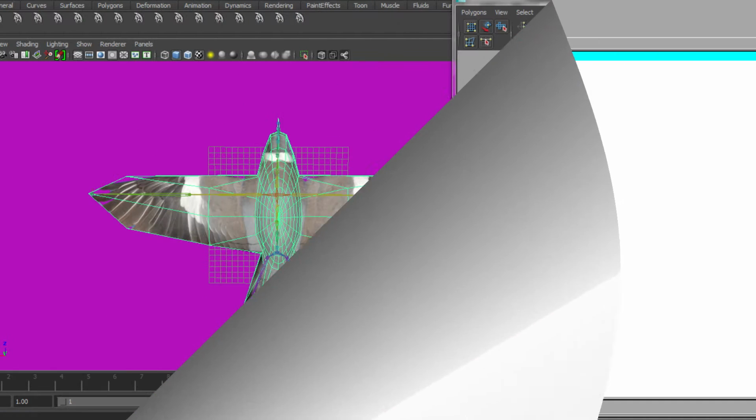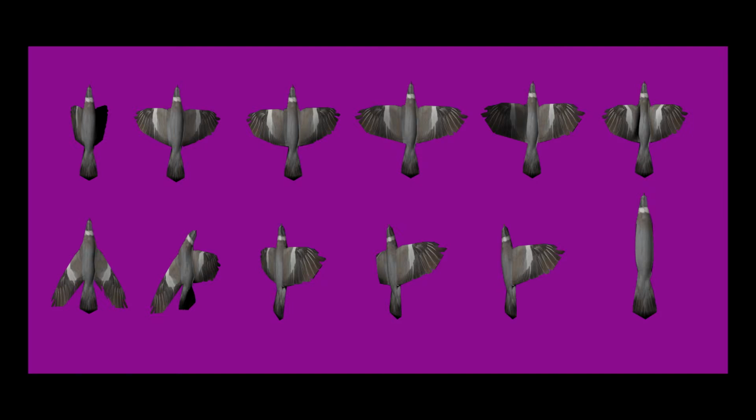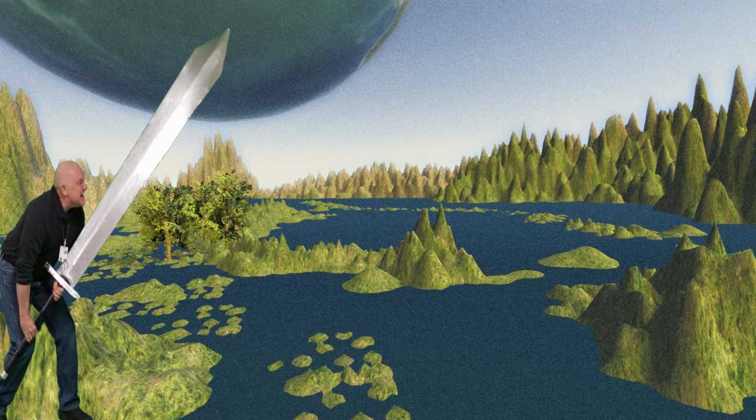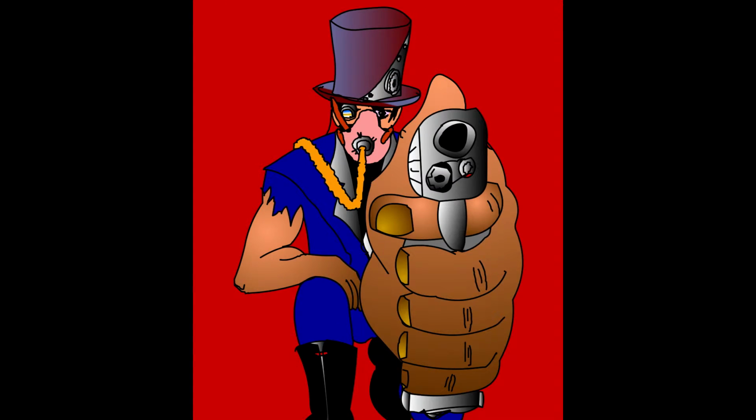The next project was UV texturing the pigeon. Then we created a sprite sheet out of the pigeon so that we could do a 2D version. Next, we created a sci-fi environment in Unity and Photoshop, then created game art for our mentor who wanted some ideas for his steampunk game.